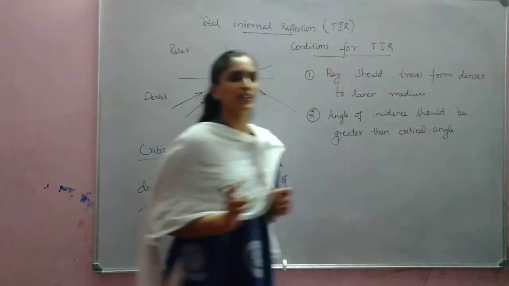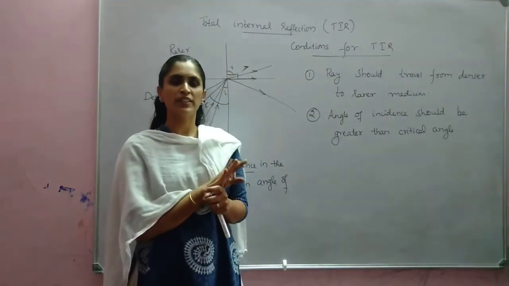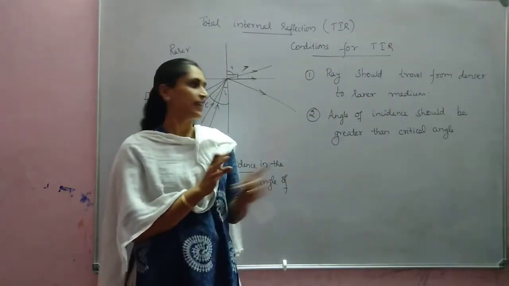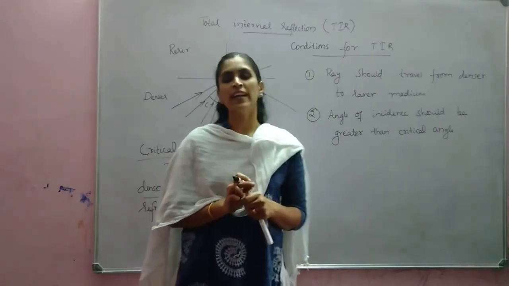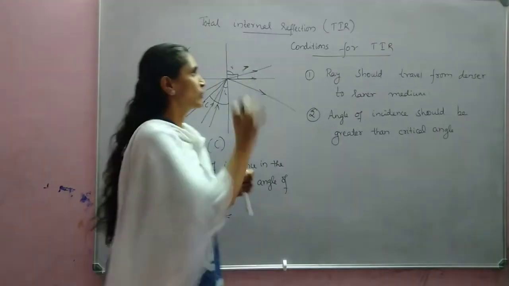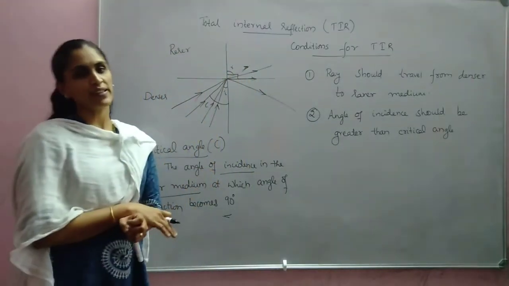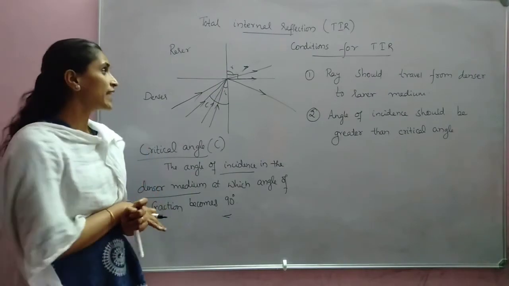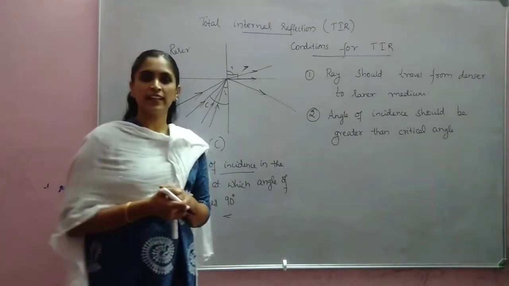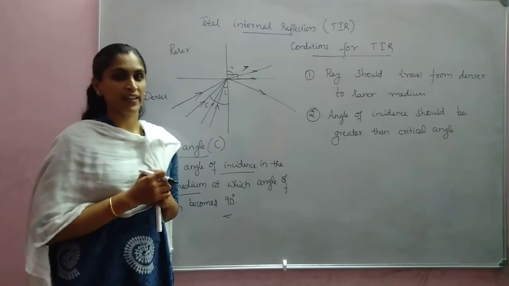So two conditions are there. Light should travel from denser to rarer medium. Then the angle of incidence should be greater than the critical angle. Then only total internal reflection will take place. And we can calculate the critical angle for different media.